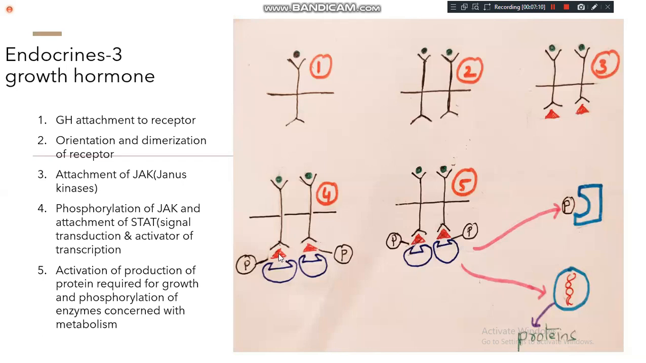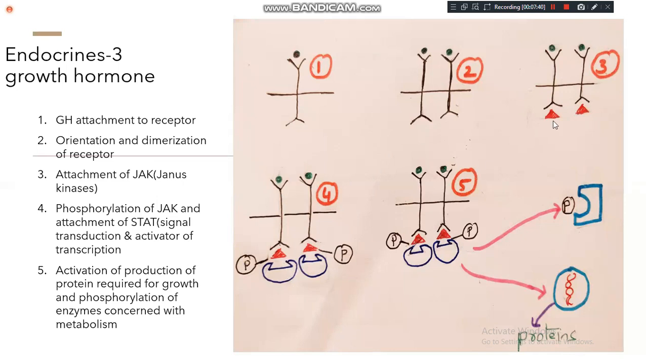means the enzyme. Then what happens? One inactive protein. Can you see this particular figure? This is the inactive protein, called STAT, signal transduction and activator of transcription. This is the protein name. So this protein will come and attach to JAK. This is the inactivated form. Once this is attached, what happens? Suddenly the whole receptor as well as growth hormone will get activated.